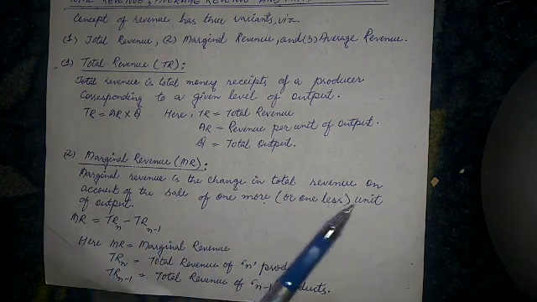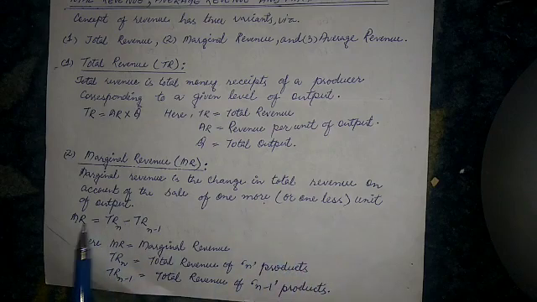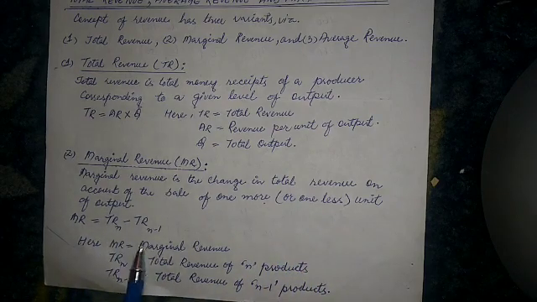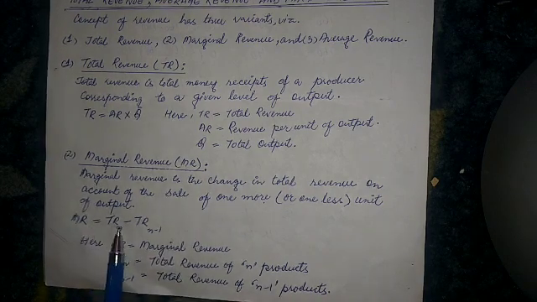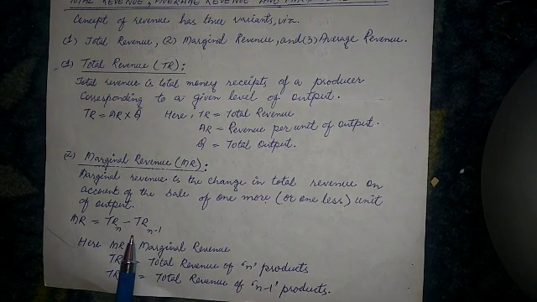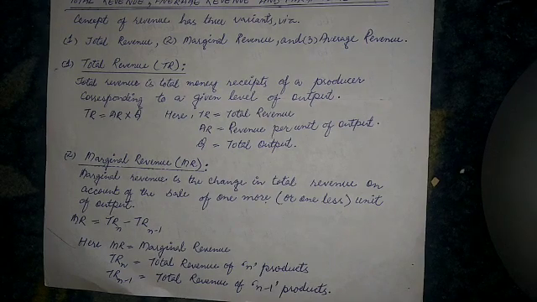So marginal revenue is a change in total revenue on account of the sale of one more or less unit of output. MR is equal to TRn minus TRn minus 1, where MR is the marginal revenue, TRn is total revenue of n products, and TRn minus 1 is total revenue of n minus 1 products. Suppose total revenue is rupees 1,000 when 10 units of commodity are sold, and it is rupees 1,100 when 11 units are sold, then additional revenue on account of the sale of one more unit is rupees 100, which is marginal revenue.